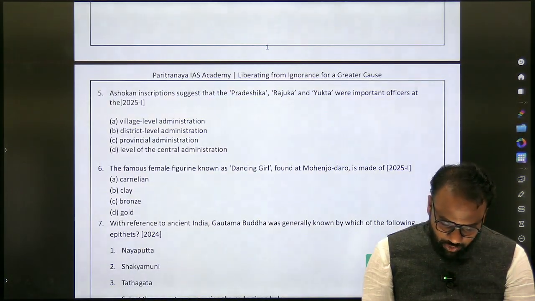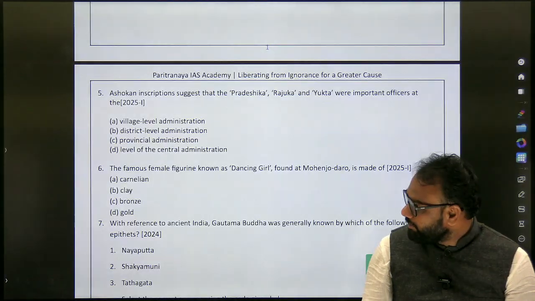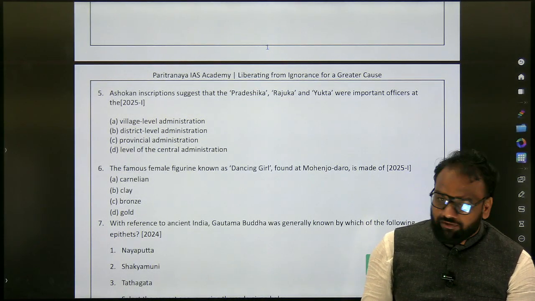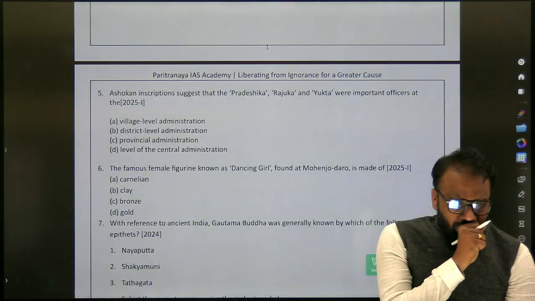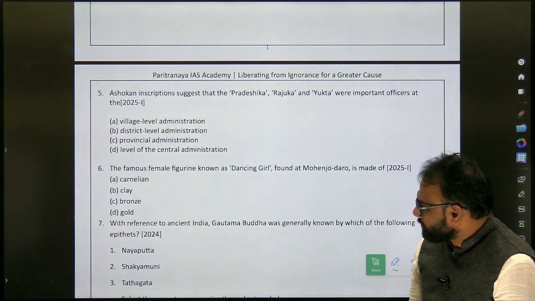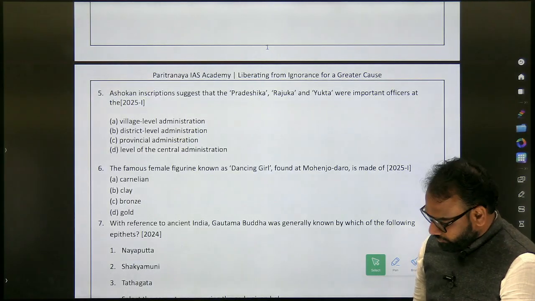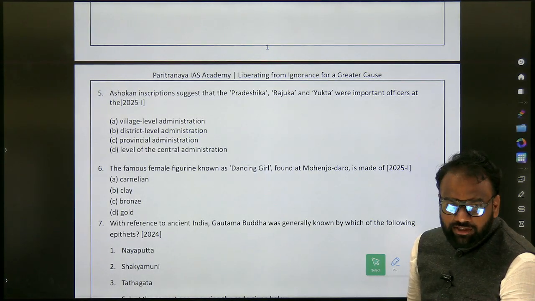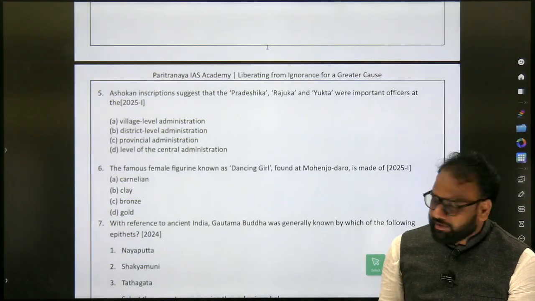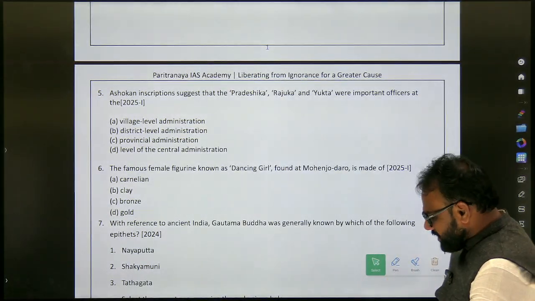Next. Ashokan inscriptions suggest that Pradeshika, Rajuka and Yukta were important officers at which level? Yes, what's the answer? At the district level. Okay. So whether this content exists with us.